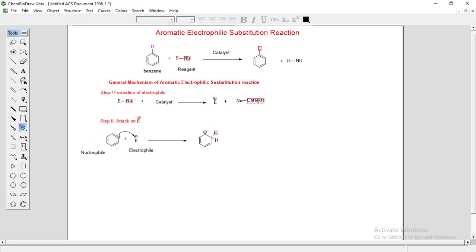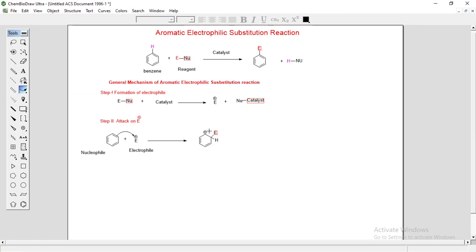So on this carbon there is already one hydrogen, and the pi bond attacks this E. This carbon forms a bond with E, and this carbon loses its electron, so there is a positive charge on this carbon. Now this carbon is electron deficient.